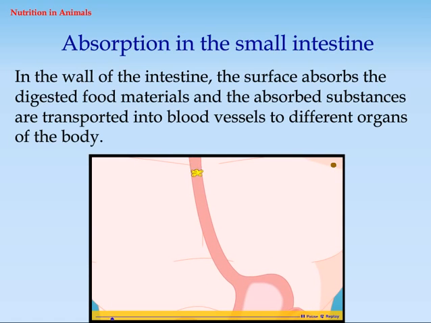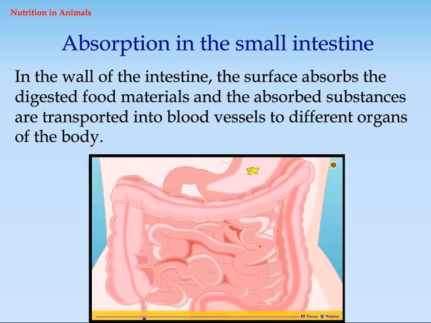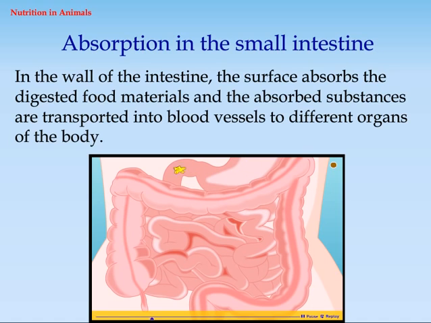Absorption in the small intestine. The wall of the intestine surface absorbs the digested food materials and the absorbed substances are transported into blood vessels to different organs of the body.